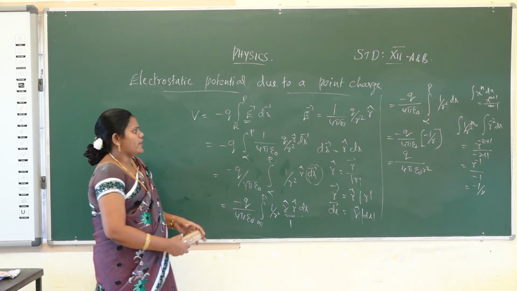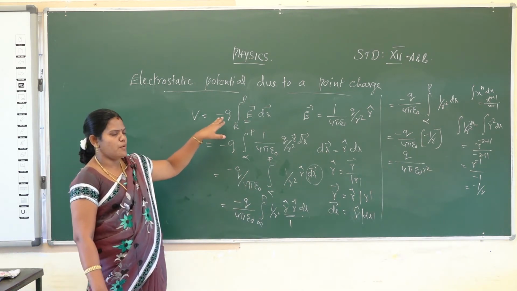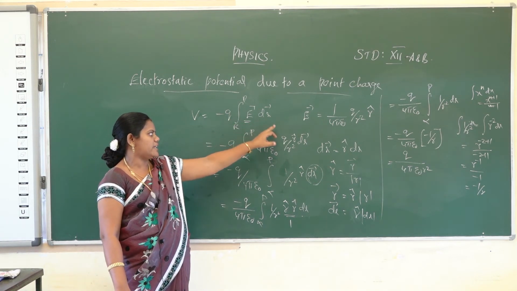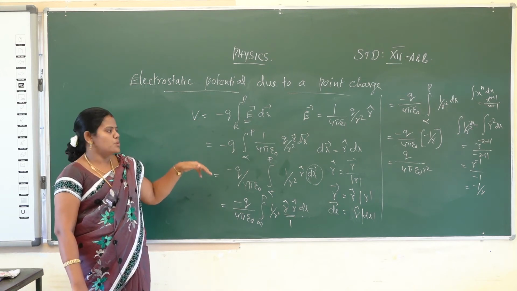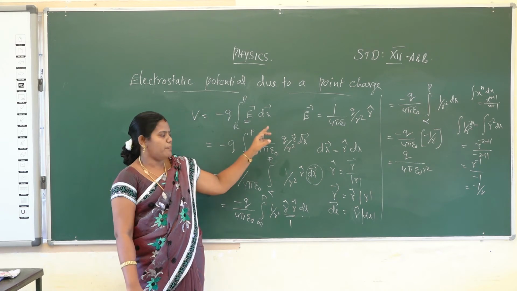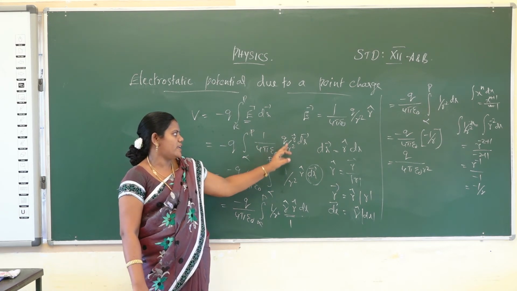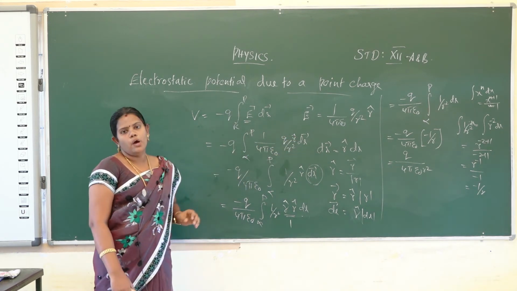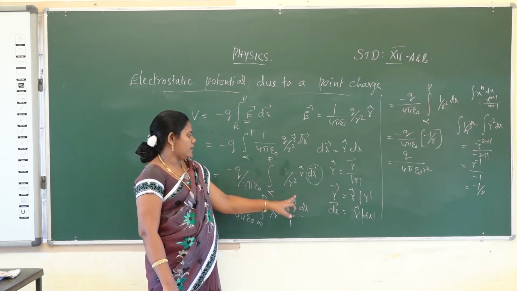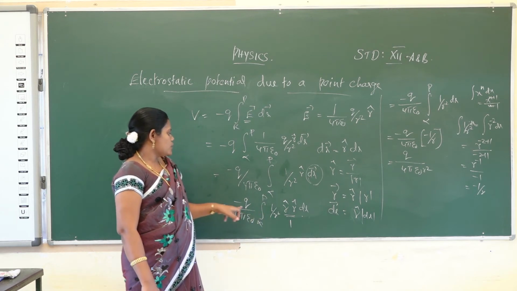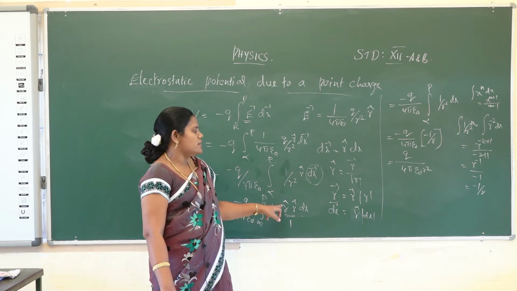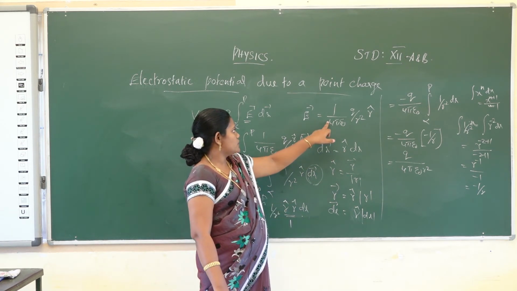So how will you derive this formula? First you choose the formula for electric potential. V is equal to minus q into integral of E vector into dr vector. The charge moves from infinity to some point. So you substitute the formula for the electric field, that is 1 by 4 pi epsilon naught q by r square into r cap into dr vector. Now dr vector is equal to r cap into dr. So substitute that value, r cap into r cap, the value is 1. So minus q by 4 pi epsilon naught integral of infinity to p, 1 by r square into dr.